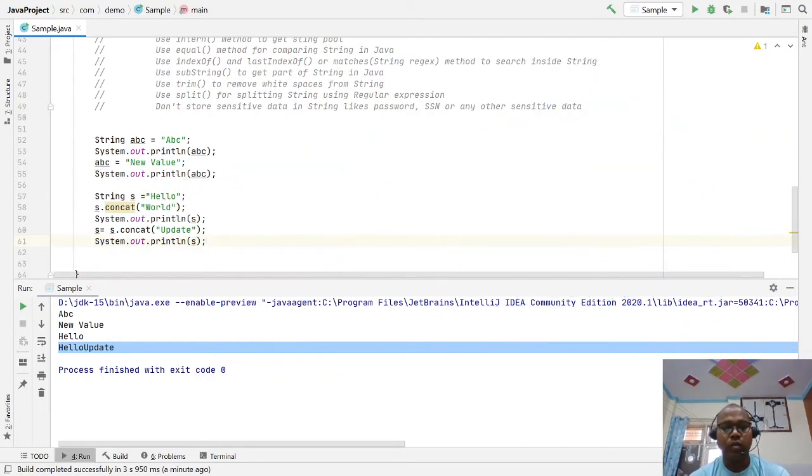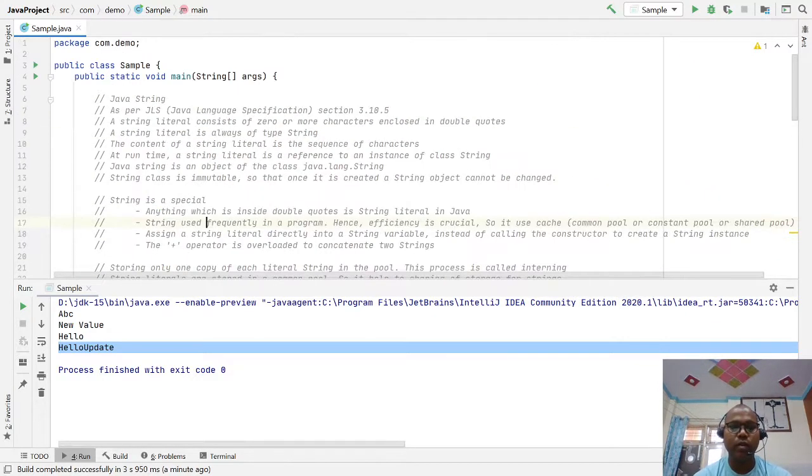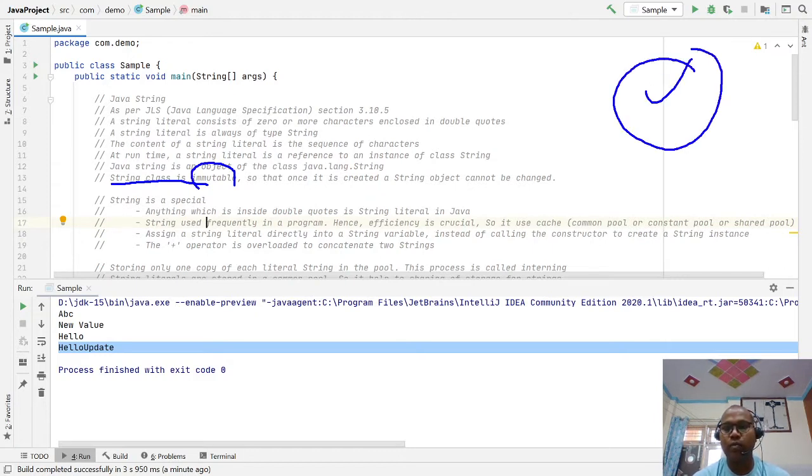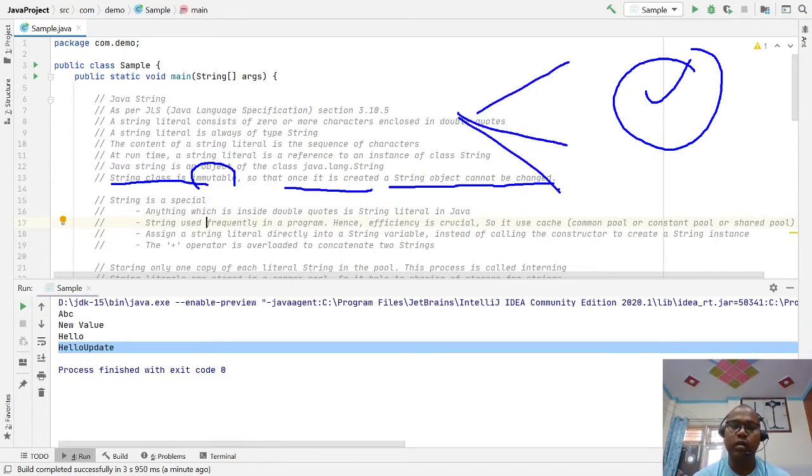So be clear: whenever we say that the Java string class is immutable, it means the objects which are created in memory are immutable and cannot be modified. Once it is created, a string object cannot be changed. But the string reference variable can be assigned to any object.